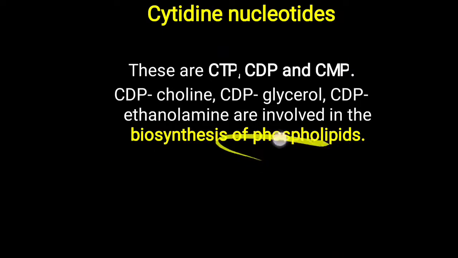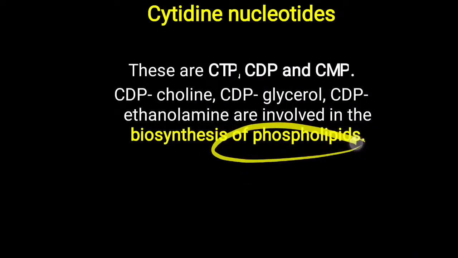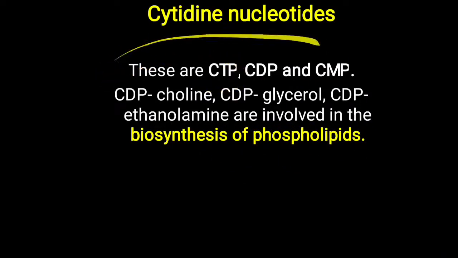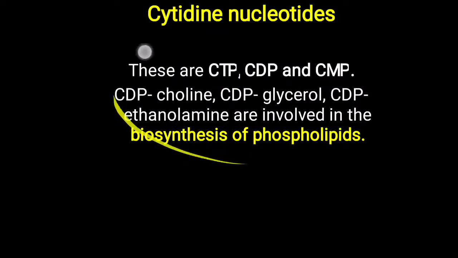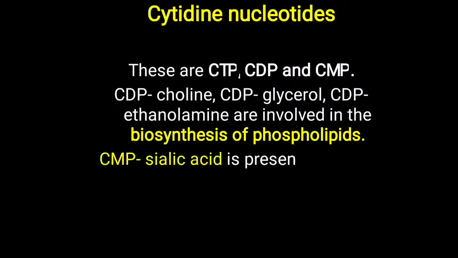So whatever I have said, phosphatidyl choline, phosphatidyl glycerol and phosphatidyl ethanolamine, they are phospholipids. So basically, for phospholipid formation, these cytidine nucleotides are needed. Sometimes in an MCQ, viva or exam it is asked which nucleotide is needed for phospholipid formation, then you have to remember that cytidine nucleotides are needed for phospholipid formation.